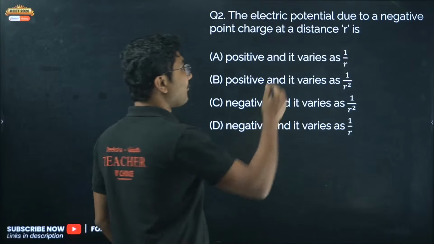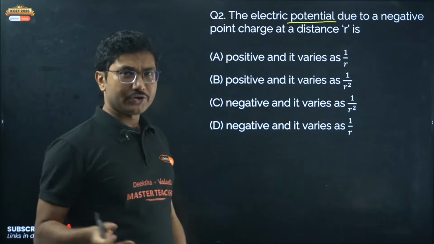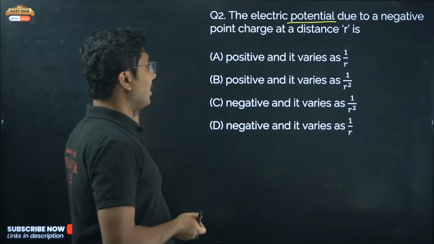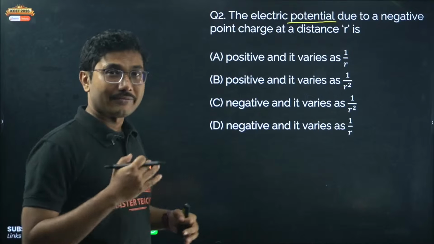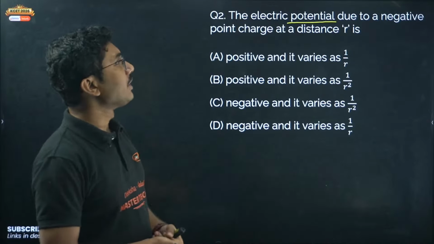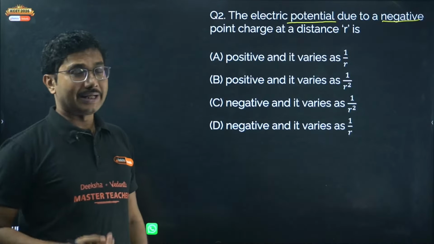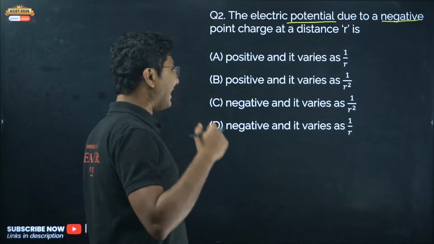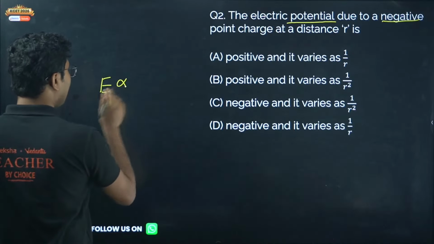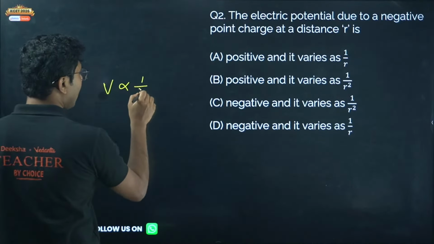Okay, so here the first thing that you have to identify is that it is potential. They are not asking about electric field but potential. Field and potential are like cousin brothers, so you might be confused a little, because both of them come from the same concepts, right? So electric potential due to a negative point charge. The charge is negative, so electric potential will also be negative. Electric potential is a scalar quantity, and electric potential due to a point charge, you have done the derivation, varies as 1 upon r, right?